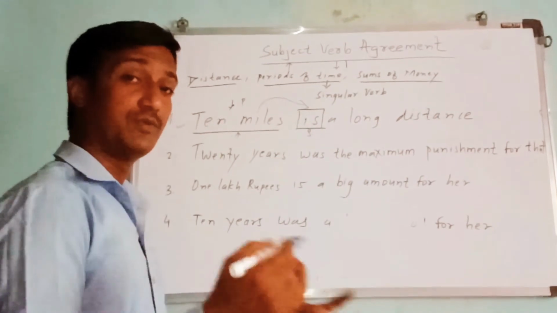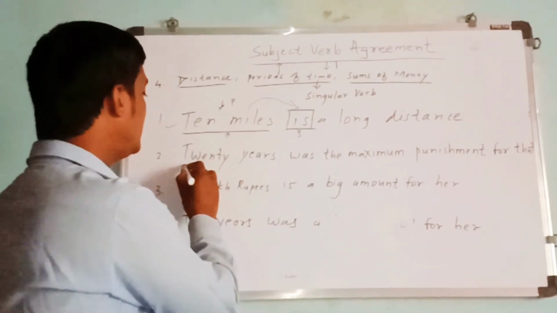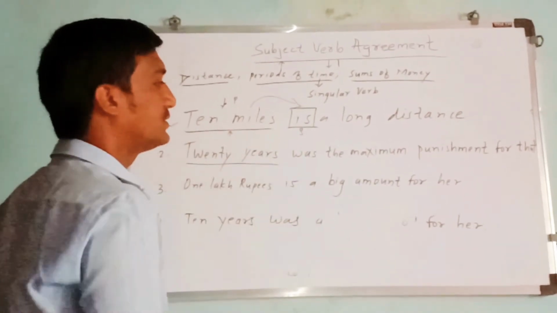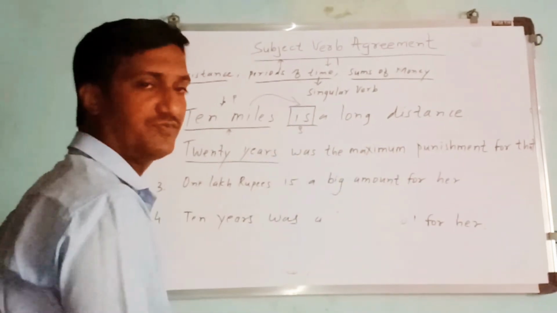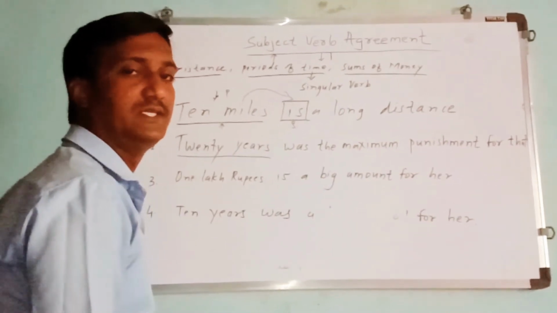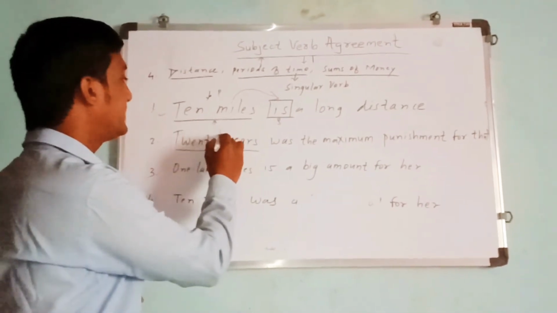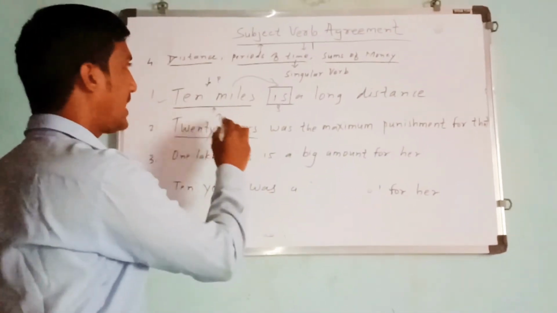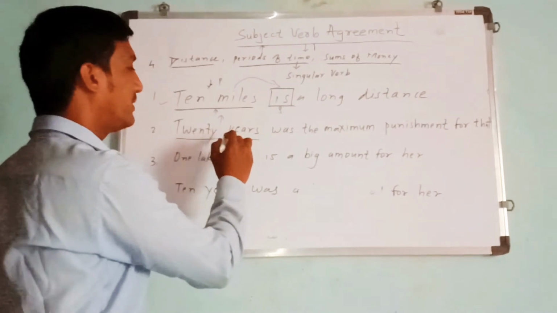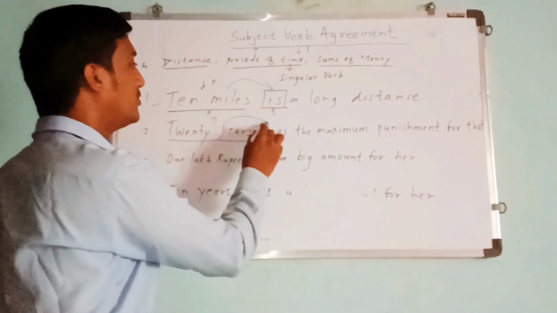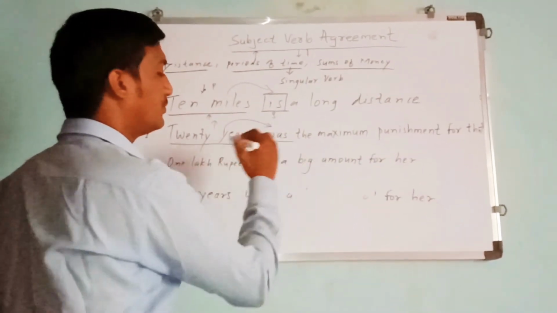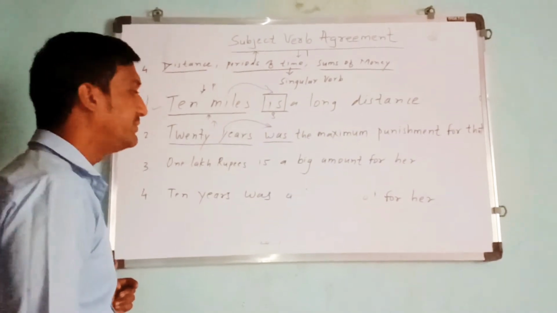Let us take one more example. 20 years was the maximum punishment for that crime. So here 20 years appears plural, but as it is a period, it will be followed by a singular verb.